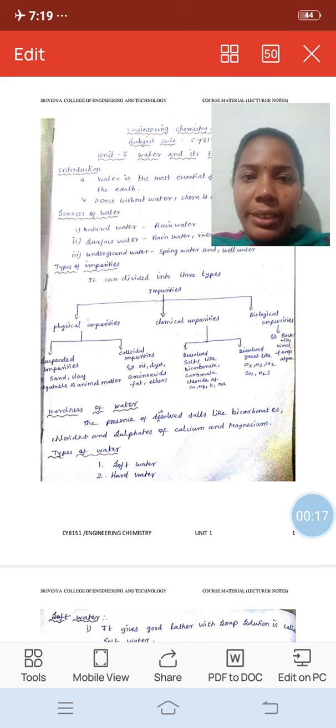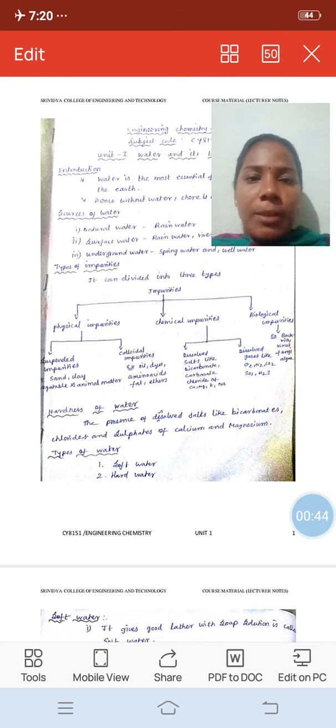And the first unit is water and its treatment. Now we have to discuss water and its types, and hardness and its types. Water is the most important essential component for all living things. Not only human beings, all living things need water. Without water, there is no life on earth.